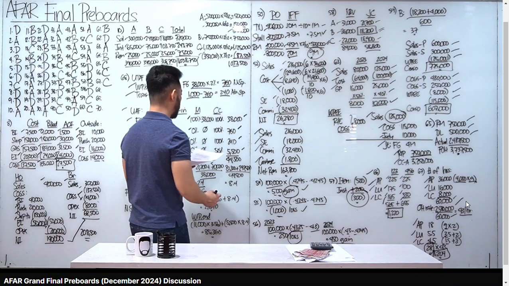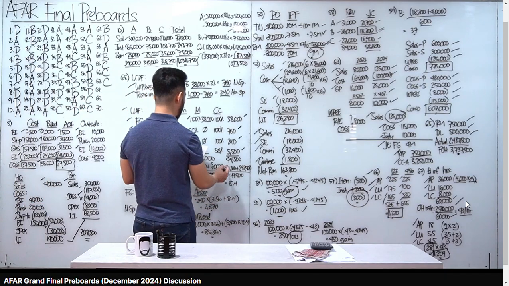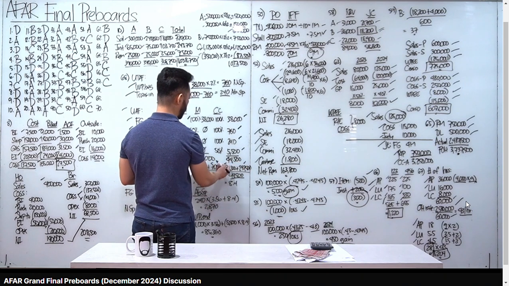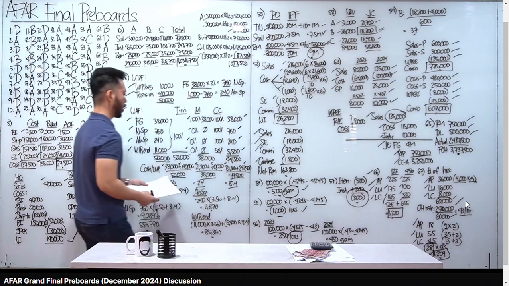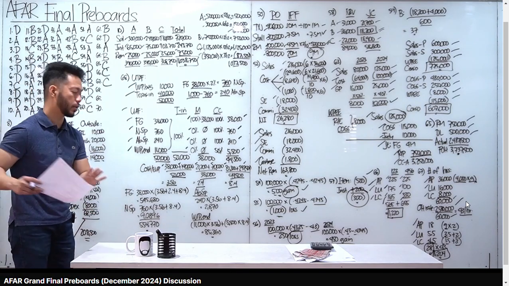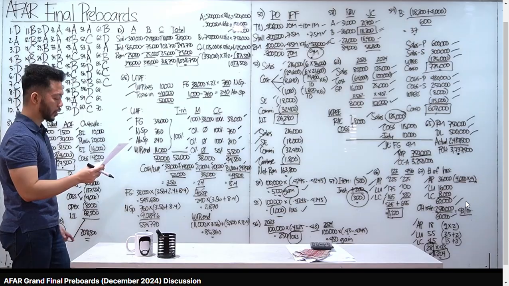Doon naman tayo sa conversion cost. WIP beginning, 81.3. Current is 292,500 over 44.5 na EUP. Cost per EUP is 8.4 para dun sa conversion cost. Okay, so alam natin yung cost per EUP. Multiply na natin siya. Punta tayo dun sa number 68.